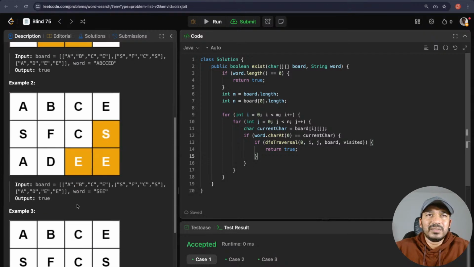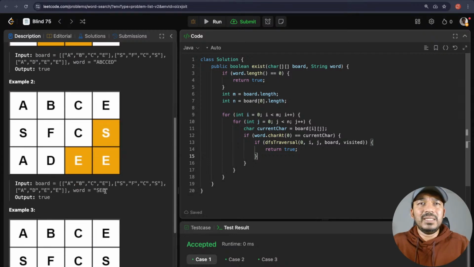Let's say in the second use case, here I'm looking for the word SEE. So I traversed to A. Okay, from A the character was not there, and B there was nothing, from C there was nothing, from E there was nothing, and now here at S I found the first letter, right? And then I would do DFS traversal. But DFS traversal doesn't return true for me. That's why I won't return false. I will keep checking for the next letter here. From this one I check, from this one I check, and from this S letter I do the DFS traversal again. This returns true, then I would return true. From this S, even though the DFS traversal returns false, I won't return false. That's what I wanted to clarify.